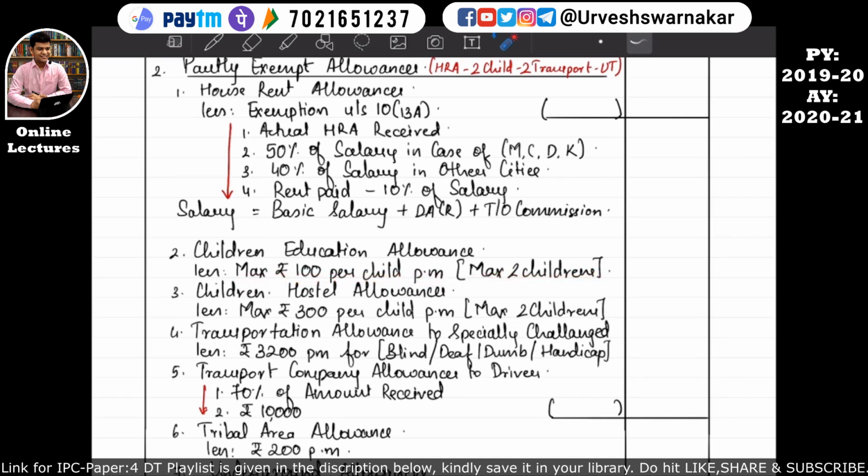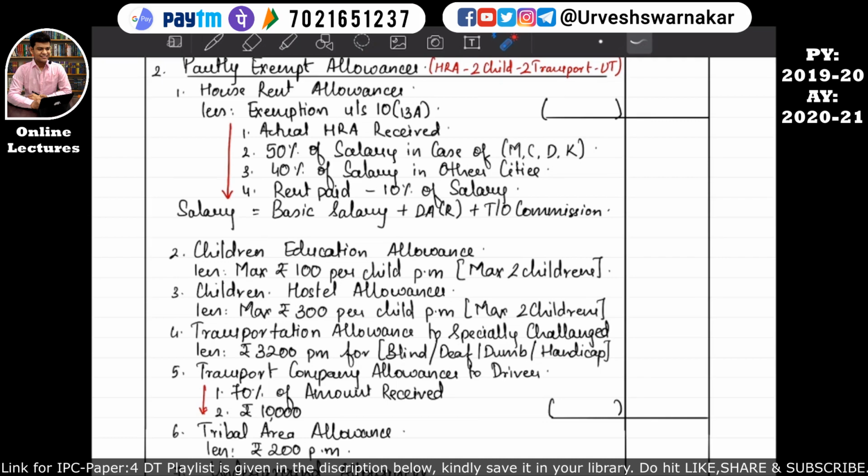That means, for example, if this employee is receiving 10,000 as children education allowance and he has two children, then the deduction will be available in this manner: 2 children into rupees 100 into 12, which is equal to 2,400 per annum. So 10,000 minus 2,400, and whatever amount comes in the outer column will be taken in the computation of the income of the assessee. I hope this is quite clear.